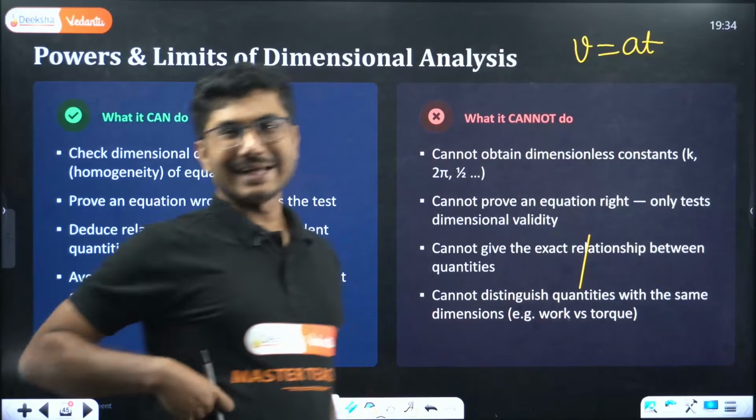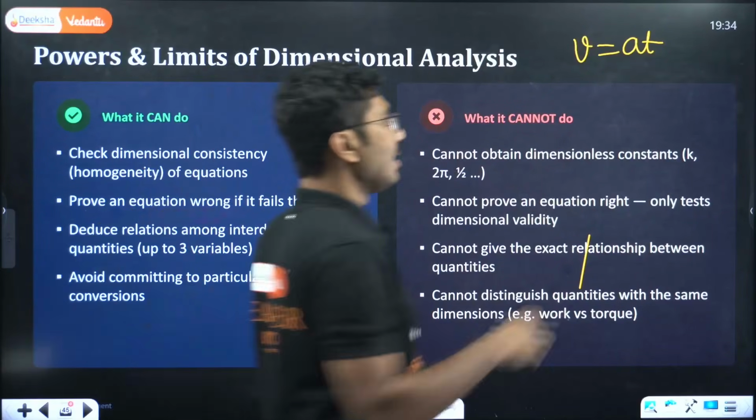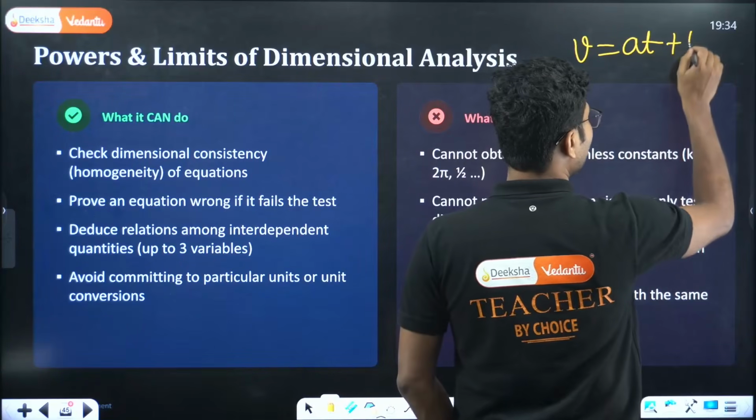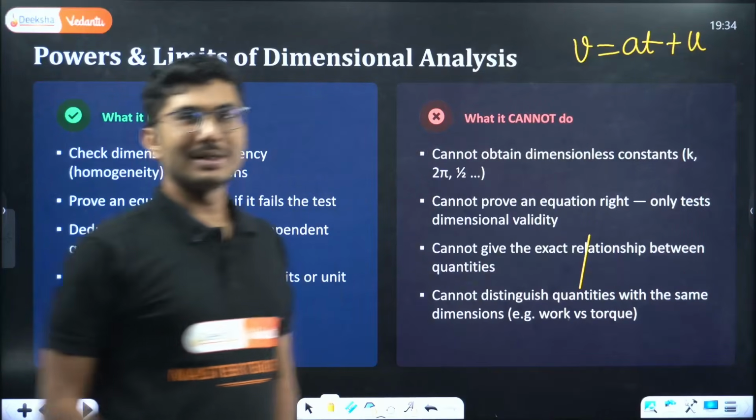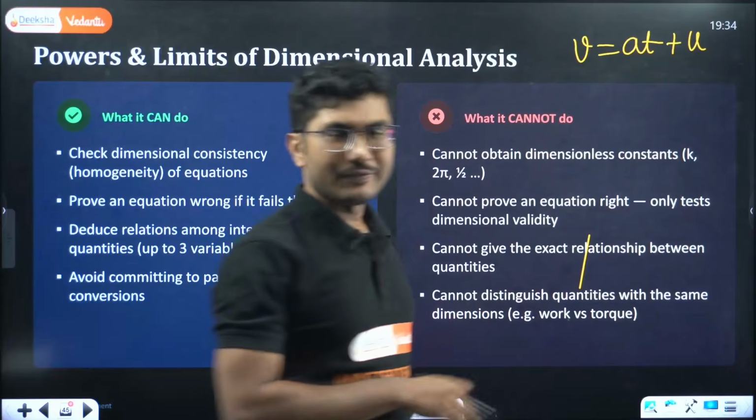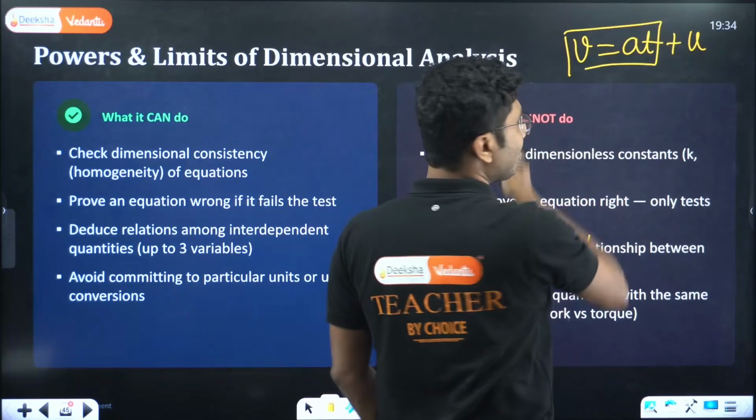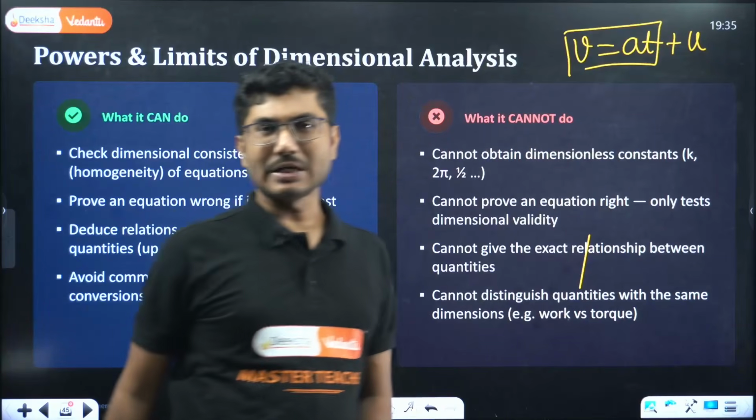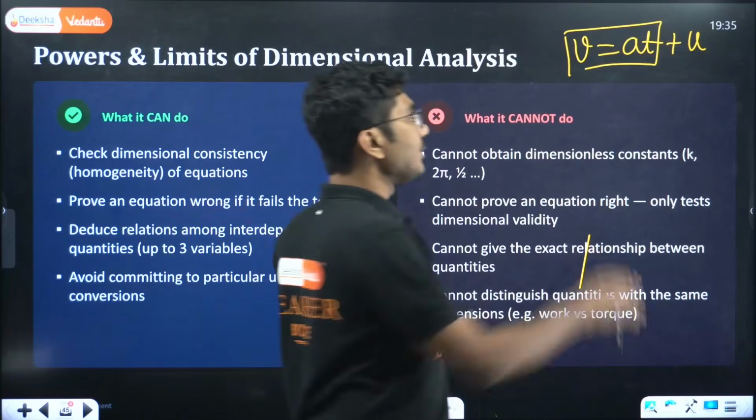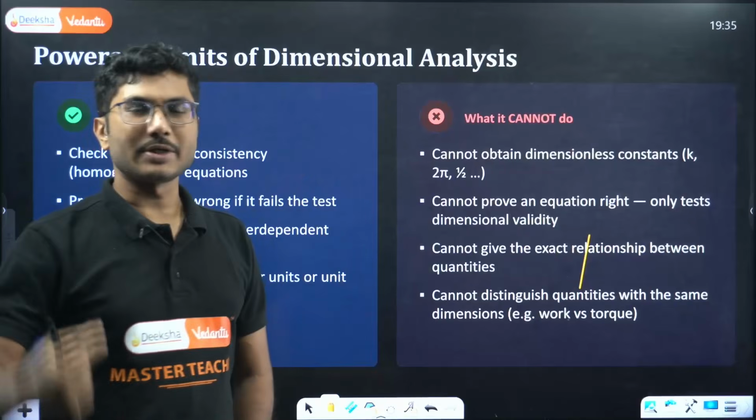It will not say whether this is correct or wrong. It will say this is dimensionally correct, but the correct relation also involves another quantity, u plus At. If u is 0, then v is equal to At, but if u is not 0, then dimensionally v equal to At is correct. But is it a 100% correct equation? Maybe not. So it will not be able to identify if any relation is 100% correct.